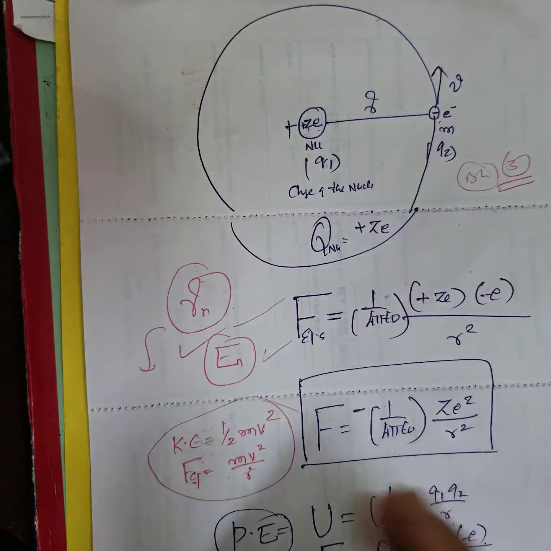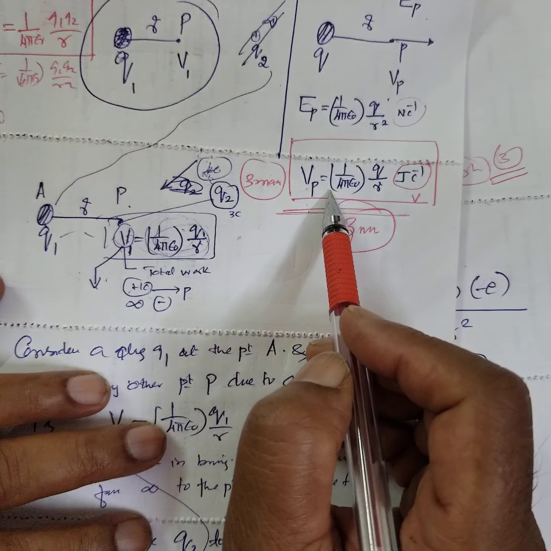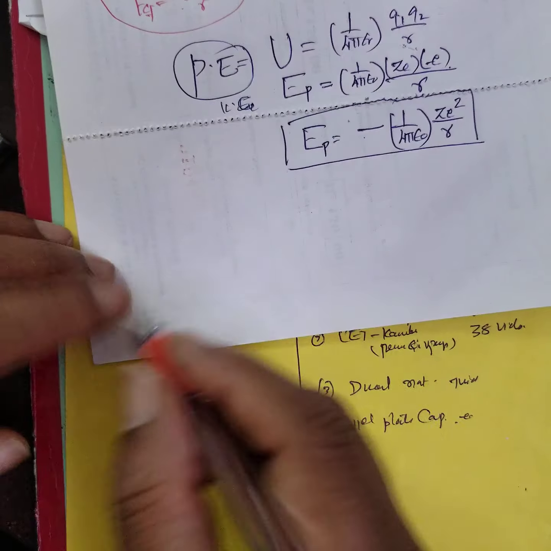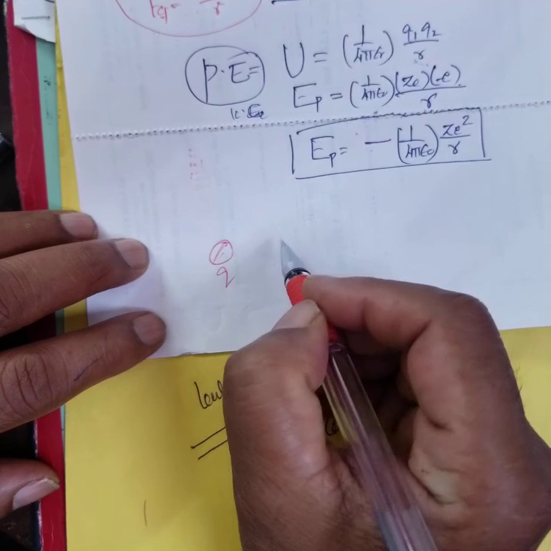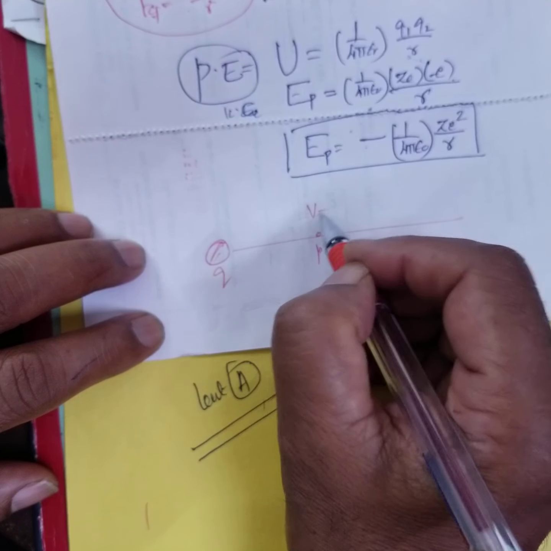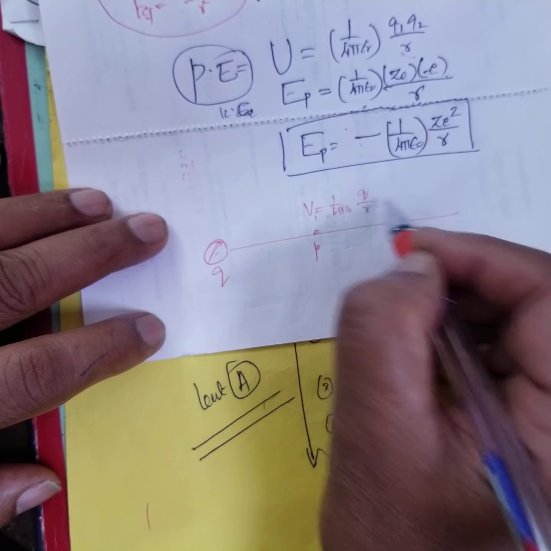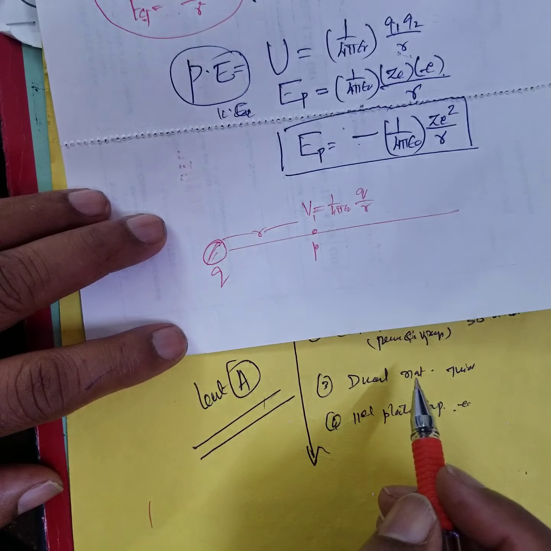The next thing we are going to do, next class, is potential due to a point charge. Here there will be some charge. Now, you have to find the potential at this point. What is the potential at the point? 1 by 4 pi epsilon naught charge by r, where r is this distance.